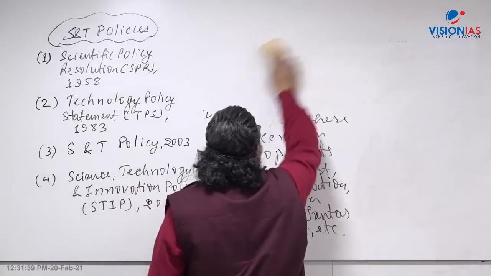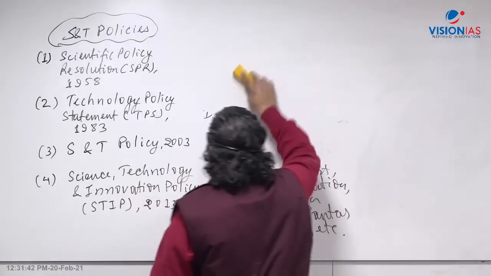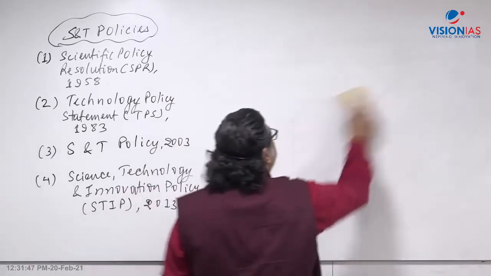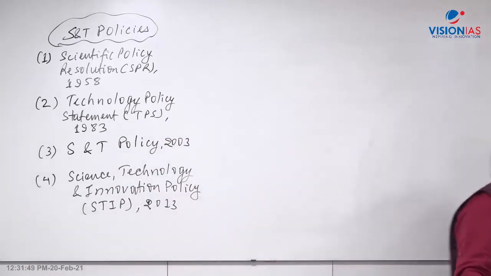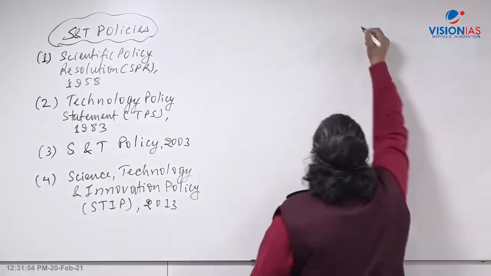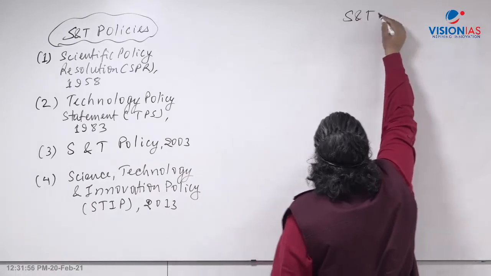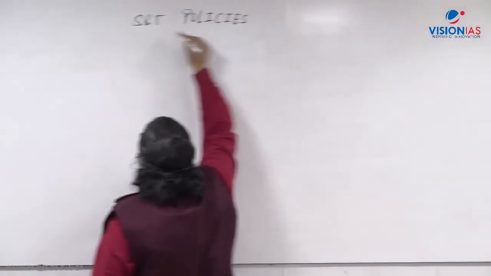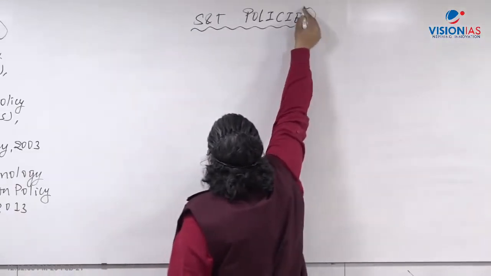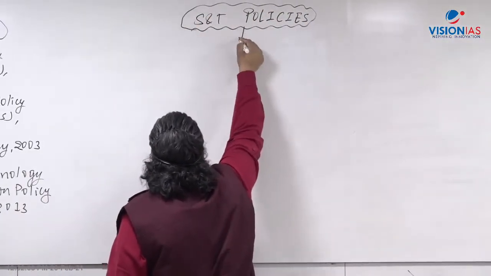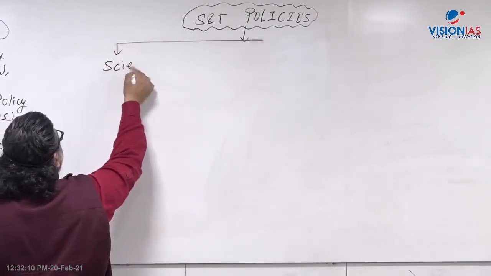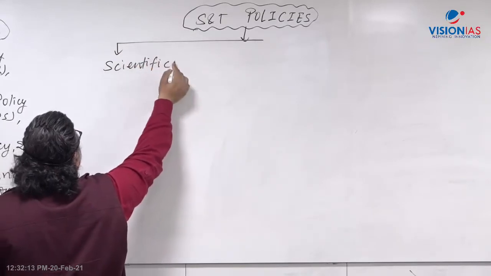So now let us come to that. I will give you in a flowchart form. You can copy this flowchart. Kindly copy this flowchart. I will provide in the flowchart all the important points, right? I'm going to write on the flowchart here. So now let's look at here. So first one, scientific policy resolution.